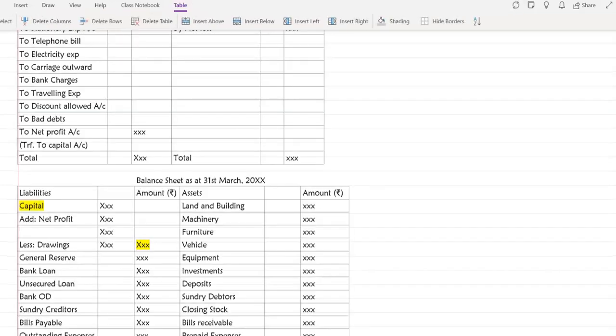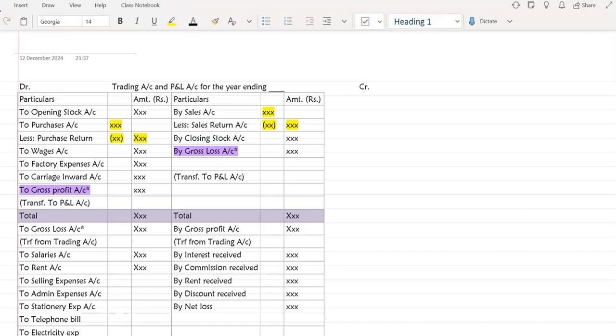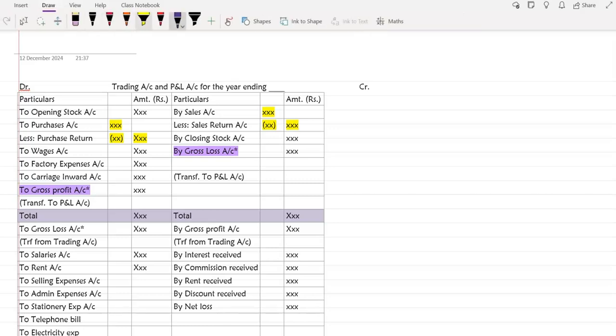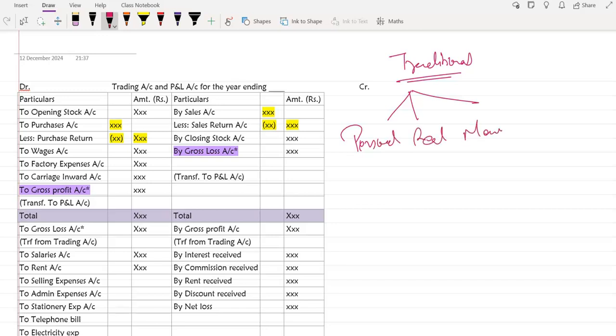Okay, so now we'll see how to prepare this trading and P&L account. Now we have two sets of rules, right? The first one is our traditional approach. We have already covered that in our previous video, that we have three types of account: personal, real, and nominal. And then we have the modern approach.